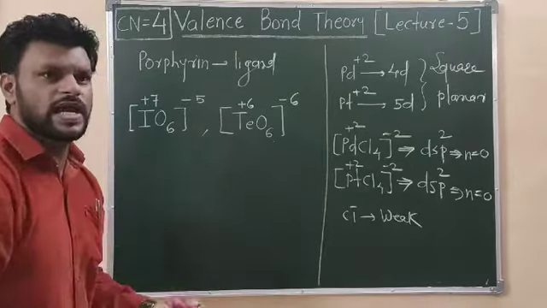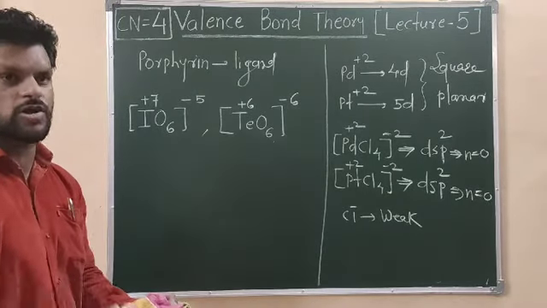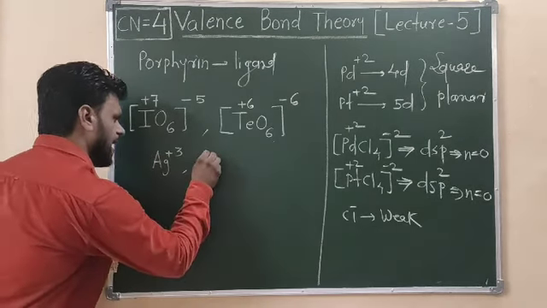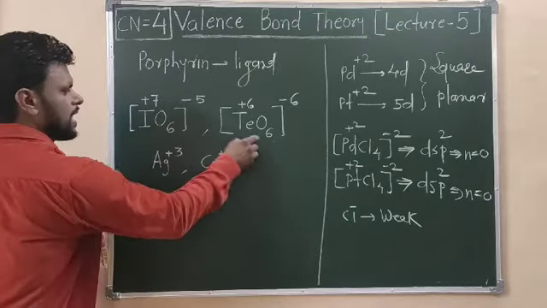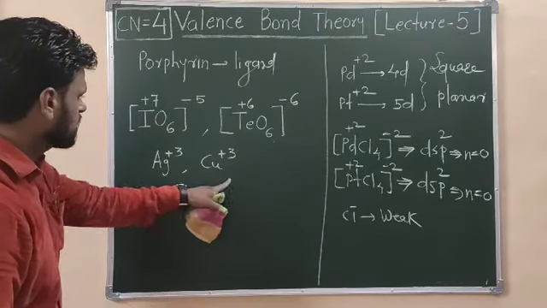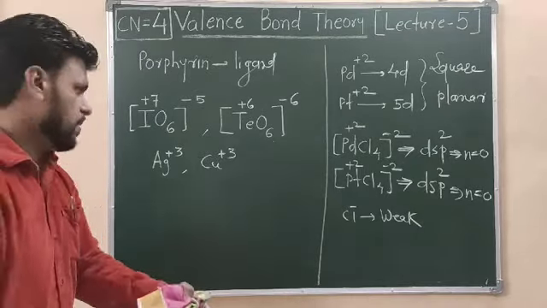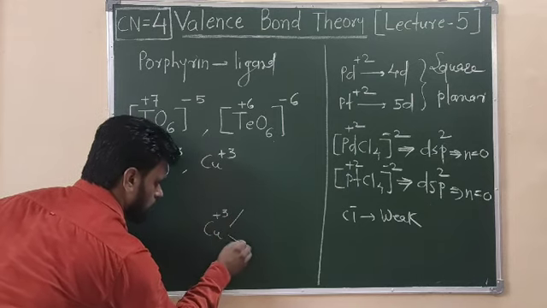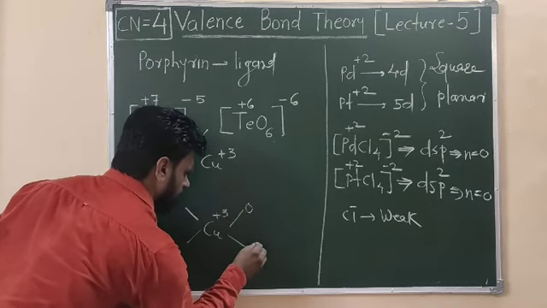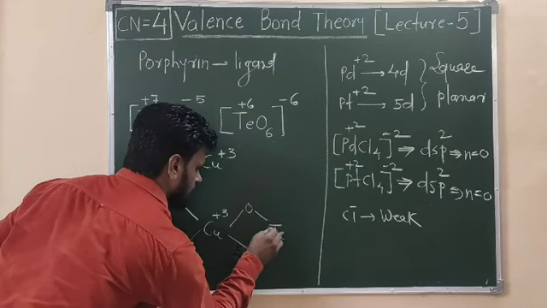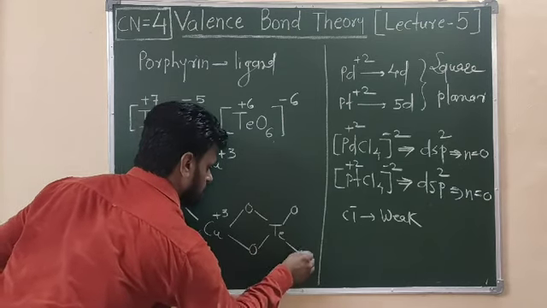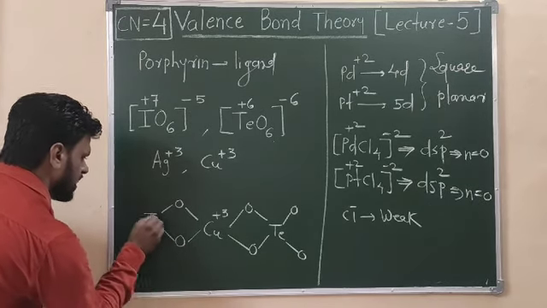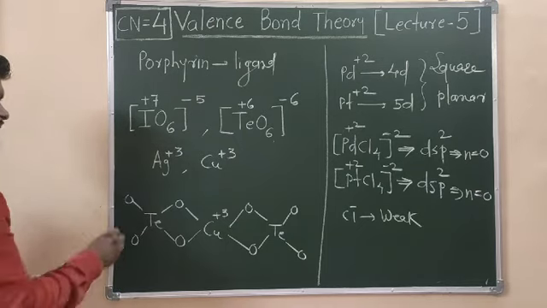So remember, when we have such kinds of ligands also, they can stabilize the complex. Say for example, we have silver plus 3 and copper plus 3. These two ligands can stabilize the copper plus 3 and silver plus 3 in a square planar geometry. So let's say we have a copper plus 3 ion here, and this will show how the complex forms in such cases. This is the tellurate ion, and this is how the bonding takes place there, and you will be amazed how the nature of the ligand can decide the geometry of the complex.